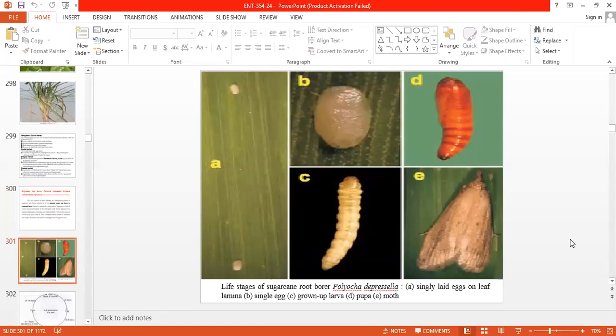Here are the life stages of the root borer. First, the eggs are mainly deposited on the leaves, laid on the leaf lamina. They are single eggs, roundish in shape.